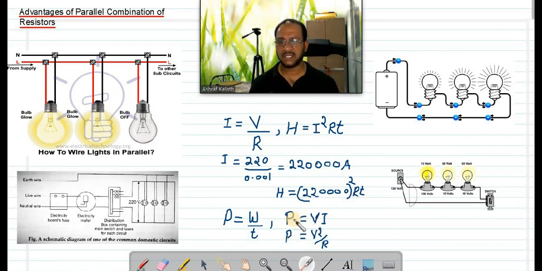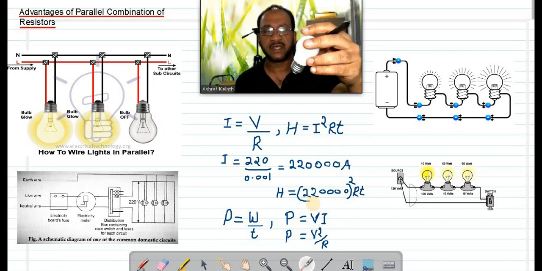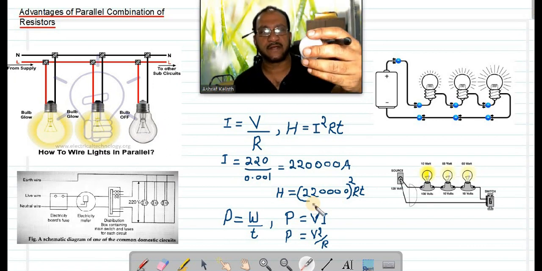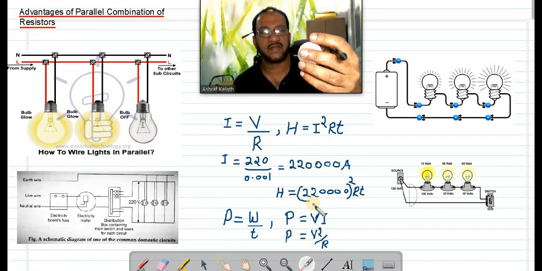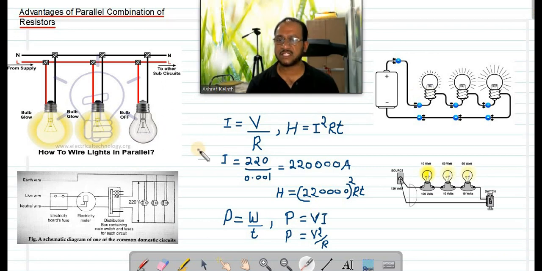Okay? Now, listen here. Suppose you take this equation, P is equal to V square by R. And I told you whenever we buy any electrical device, at the backside of the device there will be some description written. Here it is written on this bulb, 220 volt and 5 watts. It is an LED bulb. 220 volt means that bulb is designed for operating in a 220 volt line. You can operate that bulb only in a 220 volt line.